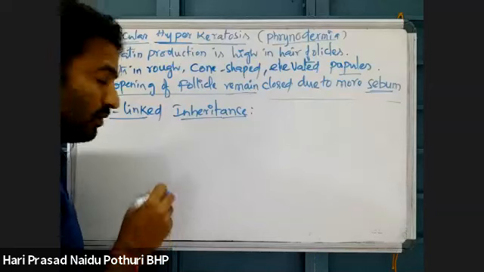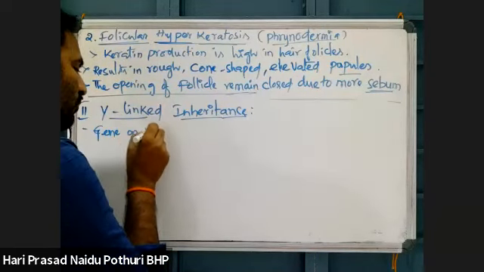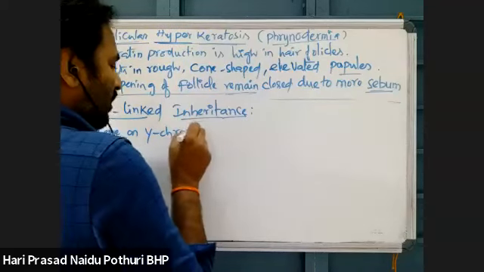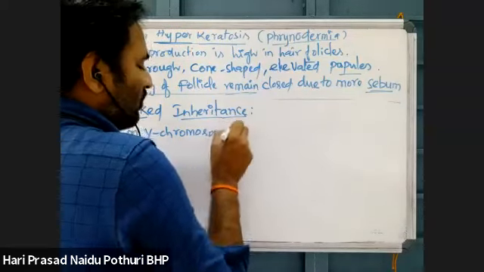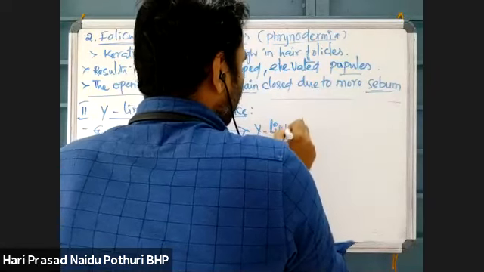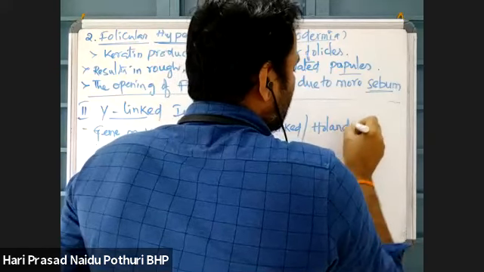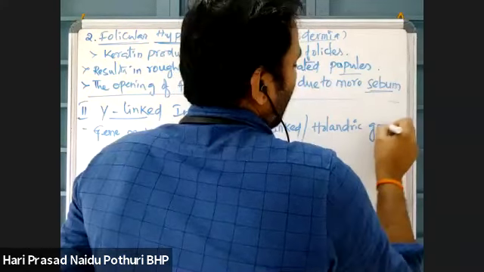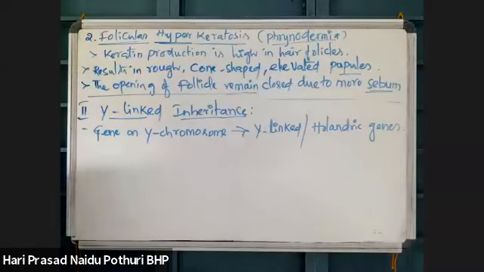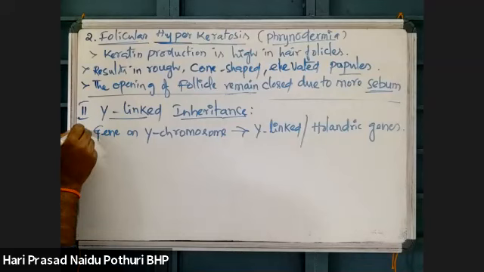In previous classes I told you, genes which are present on the Y chromosome are called Y-linked genes, which are also called holandric genes.